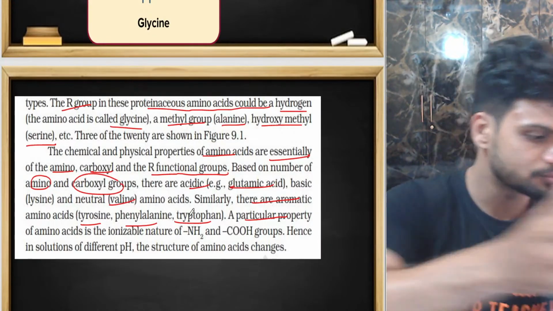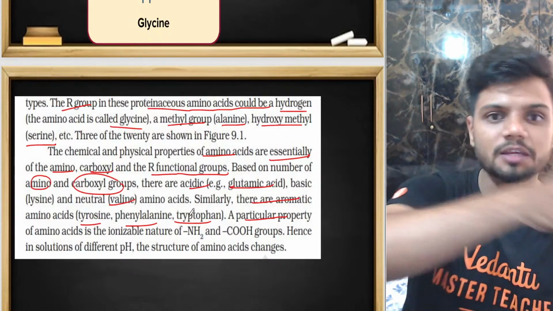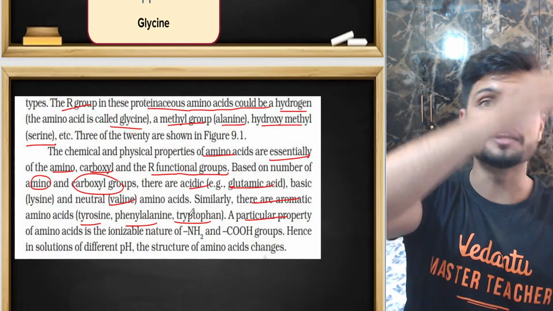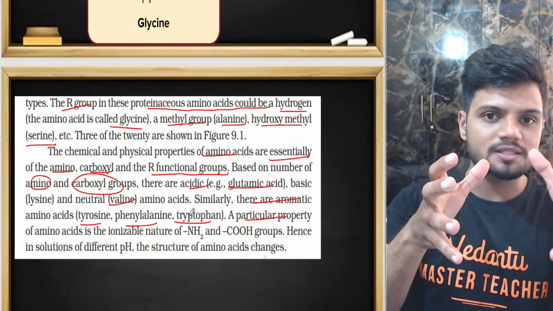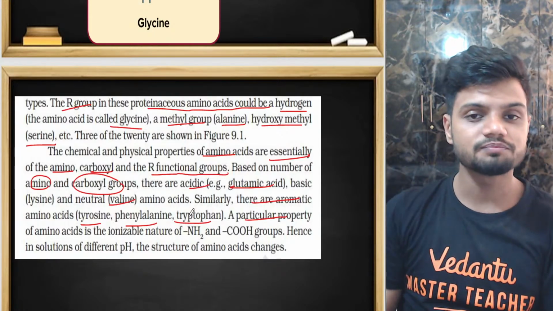For example, if you take an amino acid and keep it in acidic medium, it will behave very differently. If you take an amino acid and keep it in basic medium, it will behave very differently.